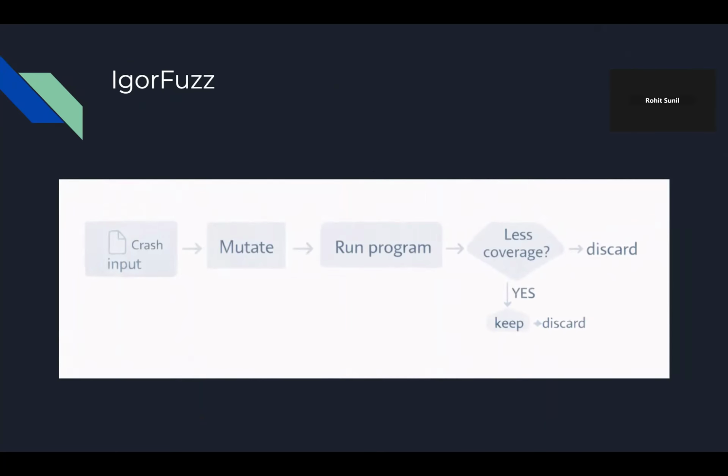Conceptually, it's just a fuzzer that keeps mutating the crashing input, but it uses a different function than a normal coverage guided fuzzer. Because a coverage guided fuzzer usually would reward more coverage. If there's more coverage happening, we're going to keep going down that path and using that input. But in Igor's case, it's actually rewarding less coverage, and this is the big one, as long as the program is still crashing. Because if it gets less coverage and it's not crashing, then it's no good anymore. But as long as it's still crashing, it goes along the line of less coverage.